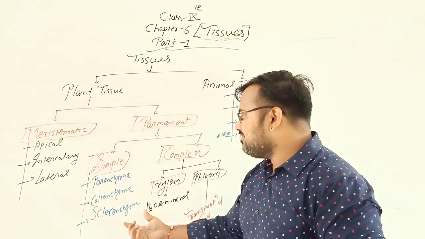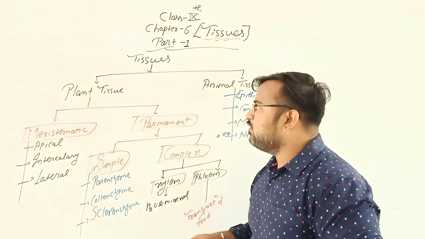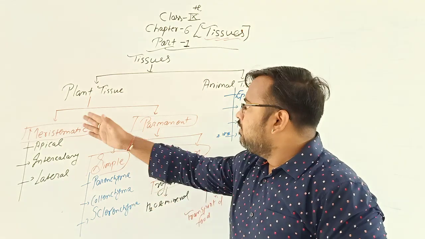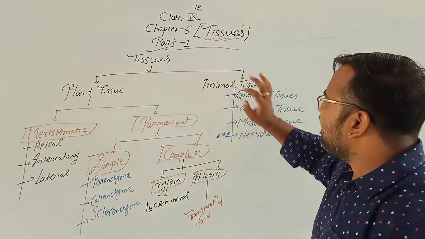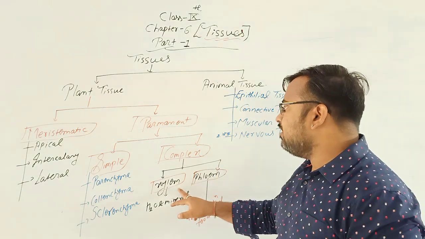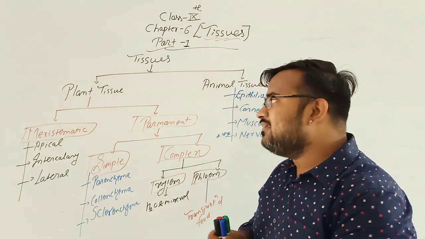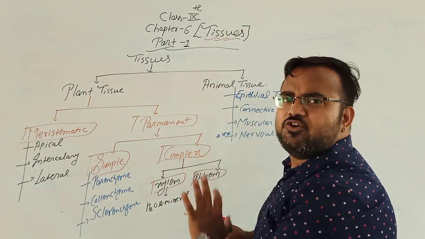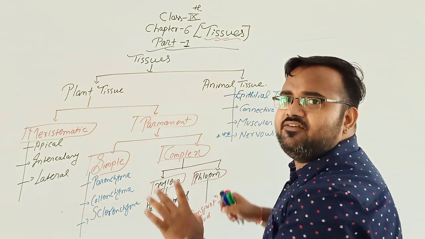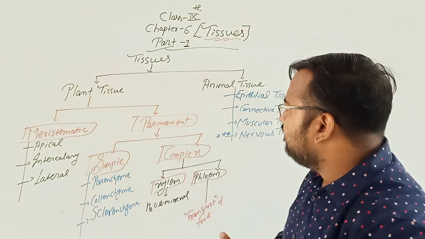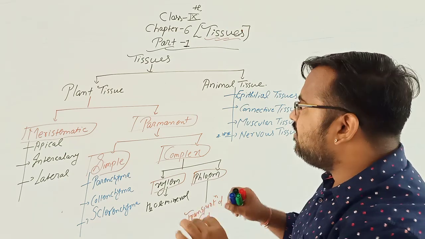See, the question can be sclerenchyma is a part of which, or the question can be xylem is a part of which tissue? Meristematic tissue, permanent tissue, simple tissue or animal tissue. So the answer is xylem is a part of complex permanent tissue. So my suggestion is draw this flowchart as it is in your notebook and try to remember each and every part, each and every division in detail. Okay, so I am giving you 2 minutes. You can pause the video and draw this chart.